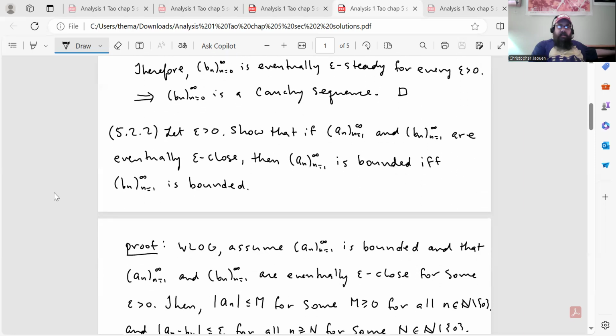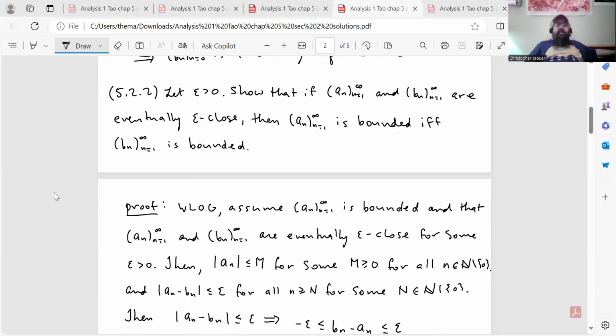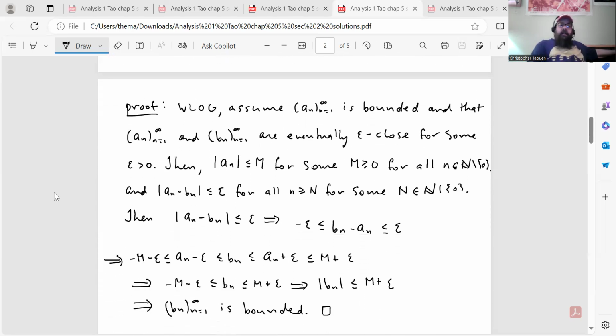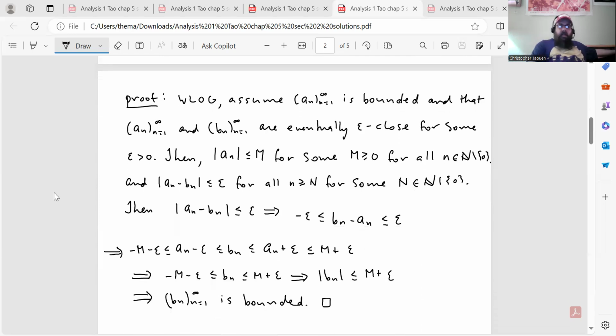And then finally, the second question here, 5.2.2, says let epsilon be greater than 0. Show that if a_n and b_n are eventually epsilon close, then a_n is bounded if and only if b_n is bounded. So let's do that down here. And again, there's symmetry here. So without loss of generality, assume that a_n is bounded and that a_n and b_n are eventually epsilon close for some epsilon greater than 0.